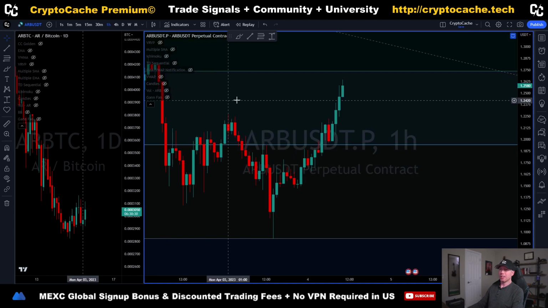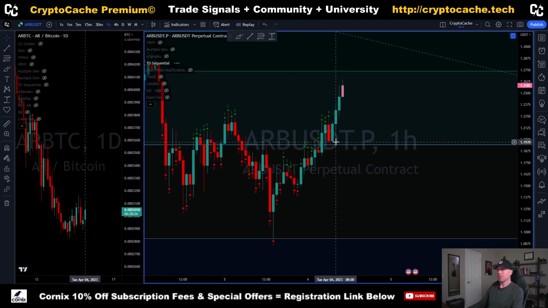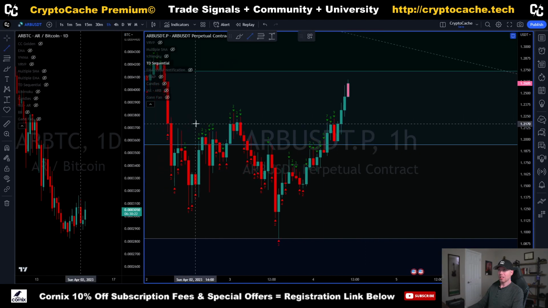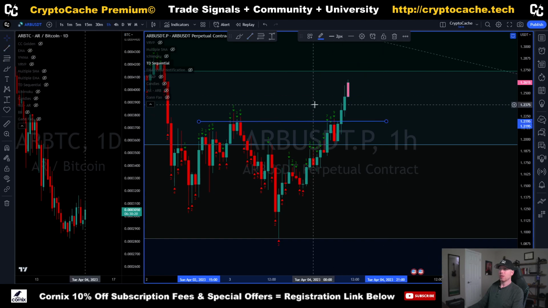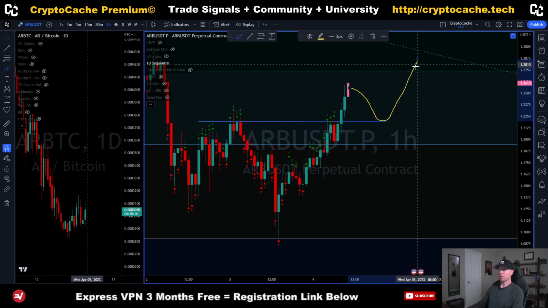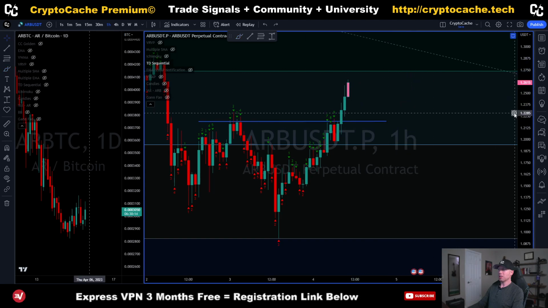Furthermore, let's see if there's anything else we can identify in the 1 hour. Typically, I look at TD Sequential. We are overextended here, so we can see we hit a 9 previously, broke through that tentative resistance, and now we're above. So what we should see happen here is price action come back down to bounce off of this 122 mark.